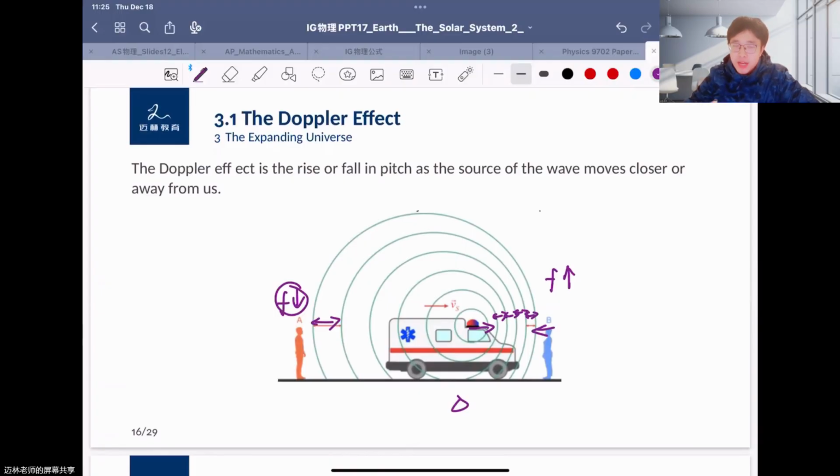You can also find this in daily life. Say you are taking a train to another city, and when the train is arriving at the station, it releases a sound, like boo boo. When the train is very far away from you, the sound has a low frequency and is very faint. After it gets closer and arrives, the sound becomes sharper with a higher frequency. The frequency increases with time as it approaches, and when it is leaving you, the frequency decreases.